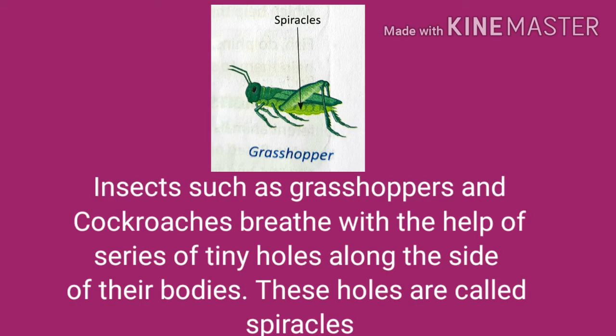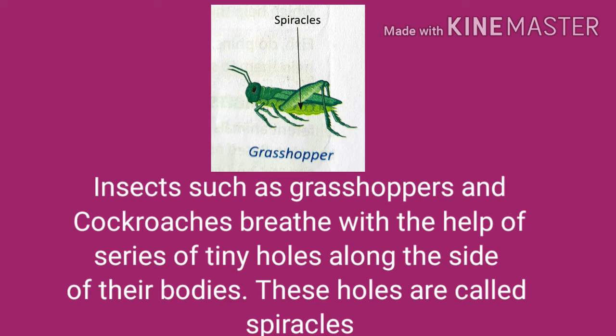Insects such as grasshoppers and cockroaches breathe with the help of a series of tiny holes along the sides of their bodies. These holes are called spiracles. Grasshoppers and cockroaches have small holes through which they breathe in oxygen, and these small holes are called spiracles.